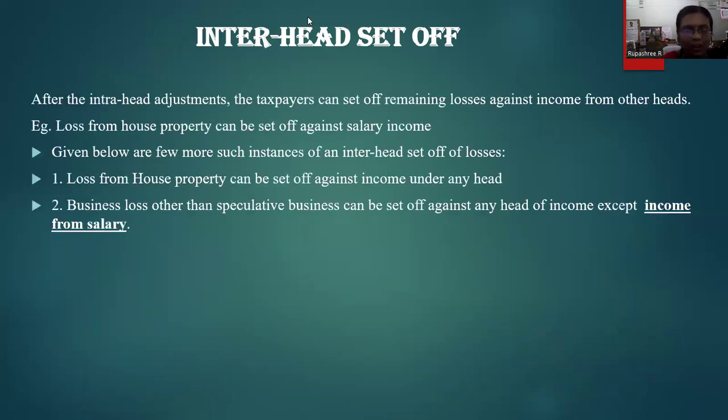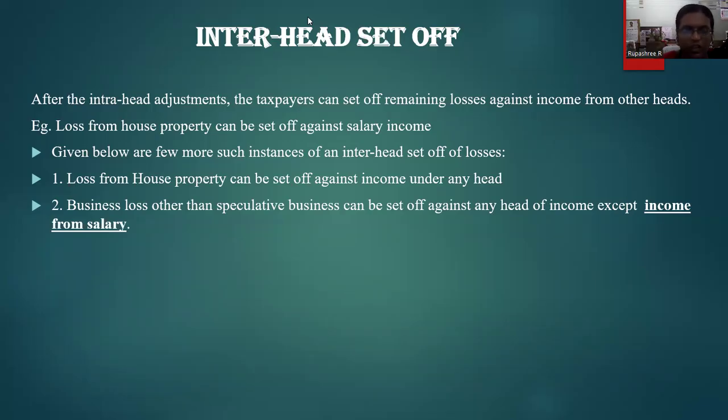Moving on to the next concept called inter-head set-off, where a loss that is incurred from one particular source of income can be set off against some other source of income or gain that is generated through some other head of income.